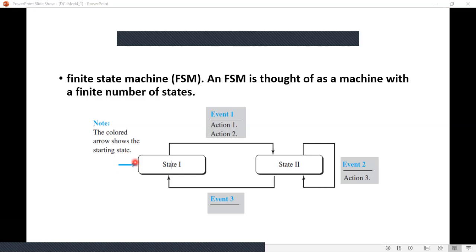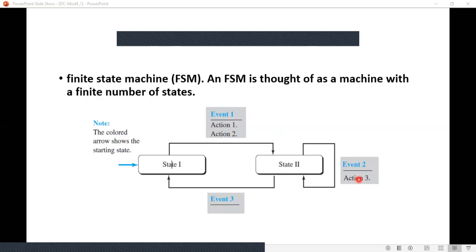this colored arrow mark shows the start of a state. In this figure, it shows a machine with two states, state 1 and state 2. There are only three possible events, event 1, event 2, event 3, and three possible actions: action 1, action 2, action 3.